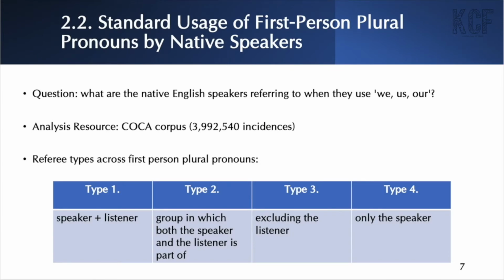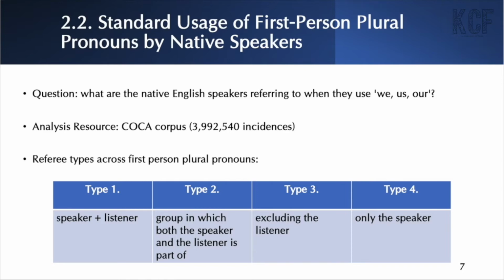So we first began our research with the question of what are the native English speakers referring to when they use we, us, our, because it is necessary to examine the use of the pronouns in both written and spoken discourse. Our analysis is based on the COCA corpus. So we extracted 3,992,540 incidences in which the pronouns we, us, our was used.